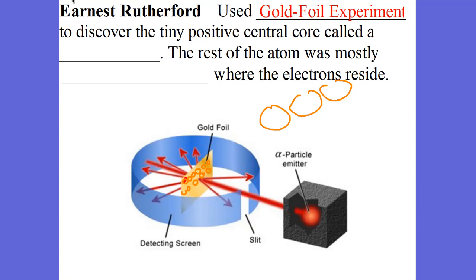Okay, so positively charged particles. These positively charged particles should have bounced straight back. If the cookie was all positive, this positive particle, this alpha particle, as it shoots in, should just bam, bounce straight back. But in looking at a screen, most of it went straight through, which mean